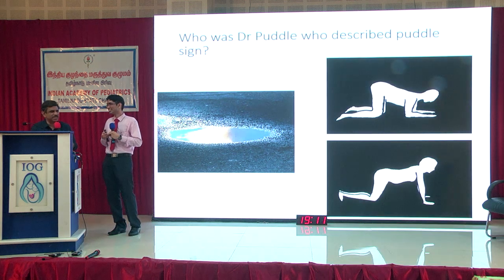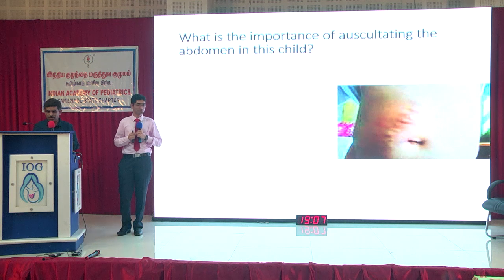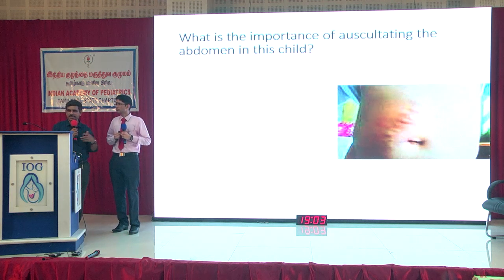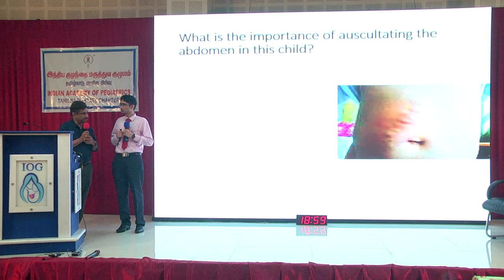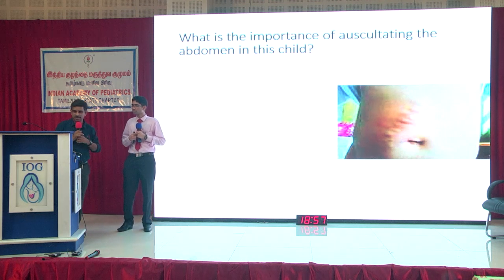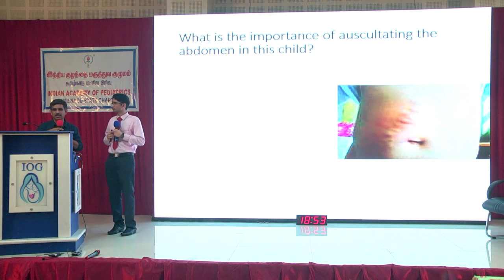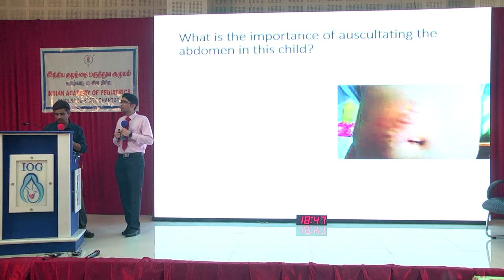So this is a very cumbersome procedure. I don't try to demonstrate Puddle's sign. What is the importance of auscultating the abdomen in this child? Suppose you want to auscultate this particular child, you are auscultating the epigastrium. What's the importance? In a child with cirrhosis and intrahepatic portal hypertension, we already mentioned that the umbilical vein is full. So you may hear a continuous venous hum or a murmur.